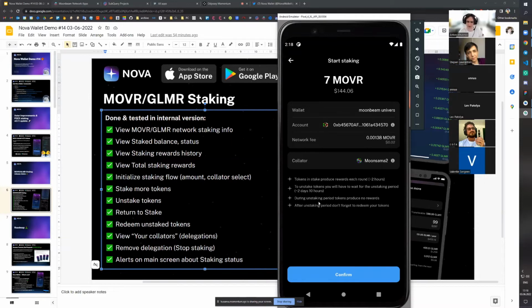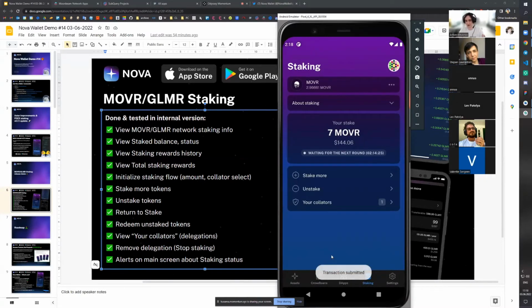During the unstaking period you are not receiving rewards, and there are other useful hints. That's basically the conditions of on-chain staking. Nothing comes from the node wallet itself. Our responsibility and our goal is to provide the most comfortable and the most powerful user interface or application for you to start staking on-chain.